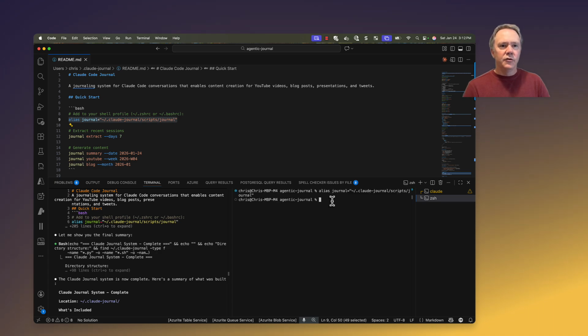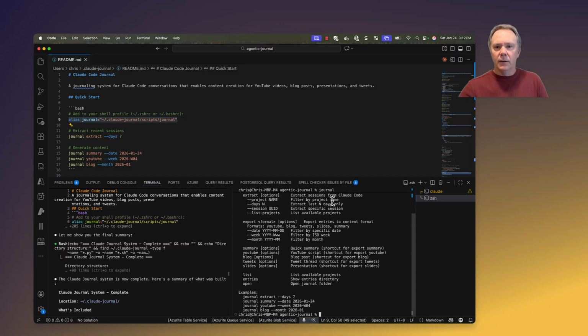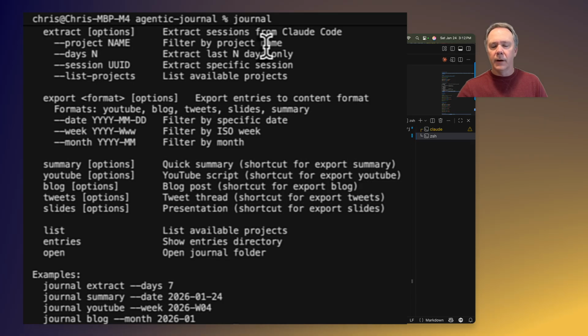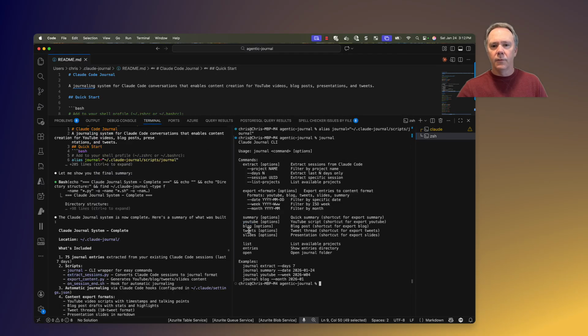So now I can just type journal, and then it gives me all these options of what I can do. Of course, the README file's got some examples in there, but it's pretty nice just to type journal. You also can make this permanent inside of your shell. It doesn't need to always be running, but you can see where journal with some kind of command and options to that. So if I wanted to extract or export or create a summary to make stuff for YouTube or for tweets or for blogs, this is actually pretty amazing that it came up with all this stuff.